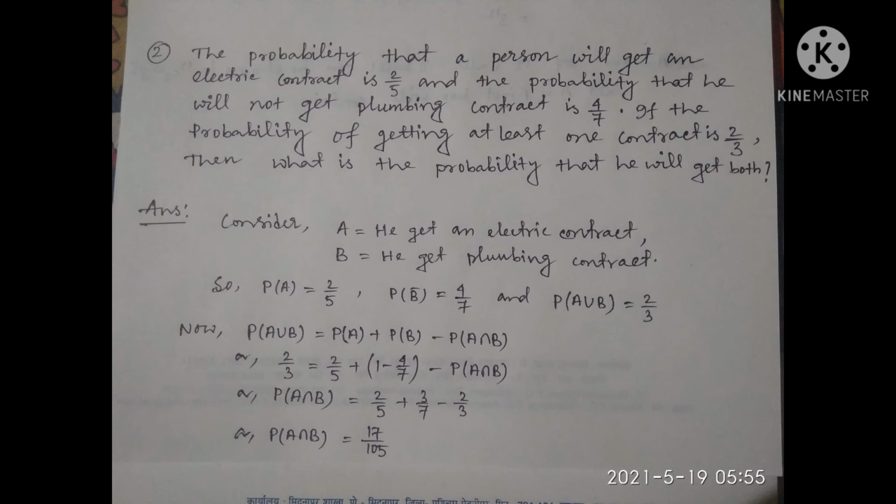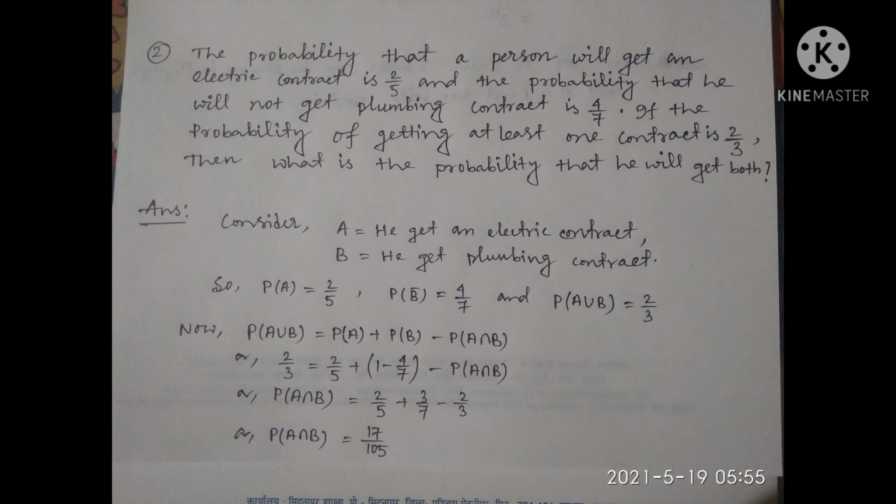Now we can find the probability that the person will get both the plumbing contract and the electric contract, that is, the probability of A intersection B. We know that P(A union B) equals P(A) plus P(B) minus P(A intersection B).